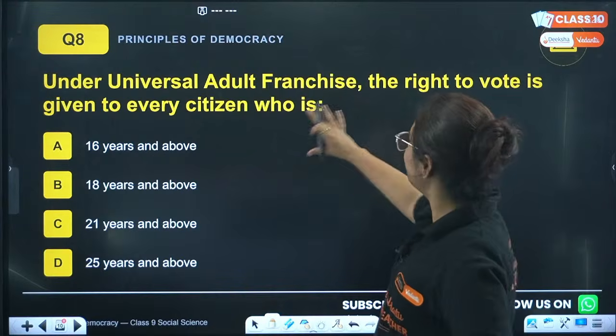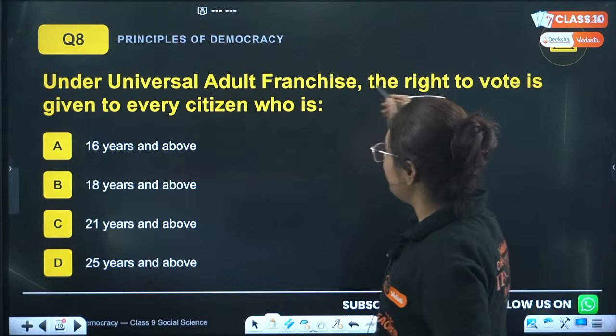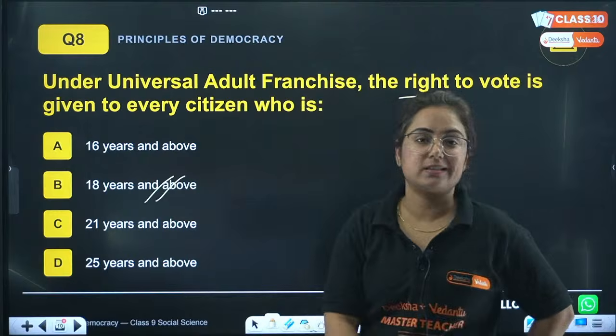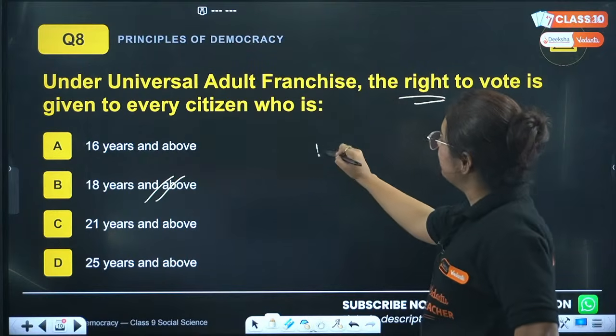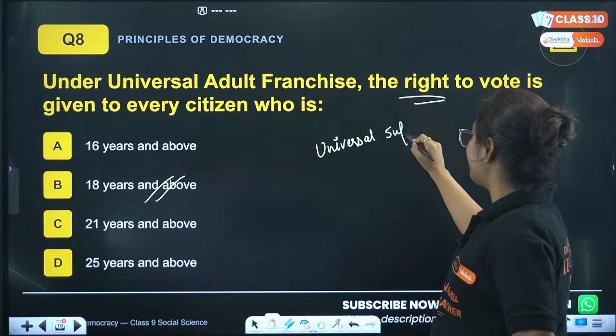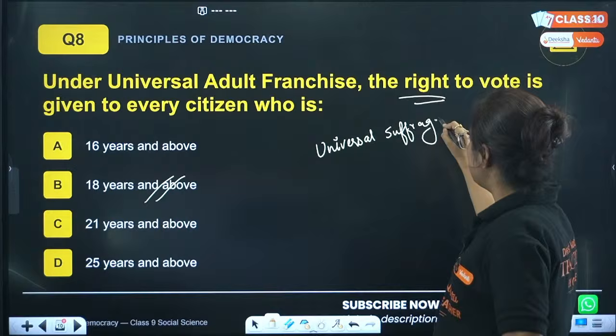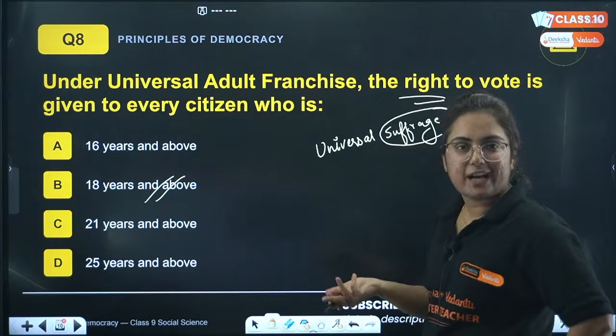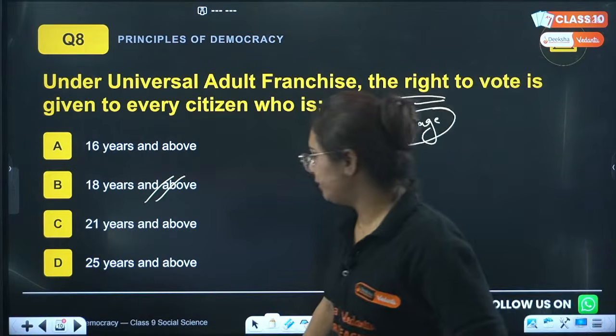Under universal adult franchise, the right to vote is given to every citizen who is 18 years and above. Sometimes, beta, universal adult franchise also comes with the name universal suffrage, so do not get confused. The word suffrage actually means right to vote. So it is the same thing, no difference.